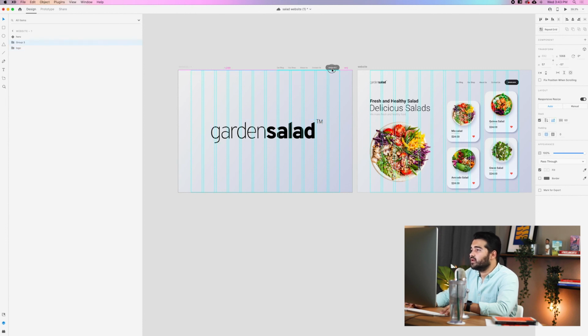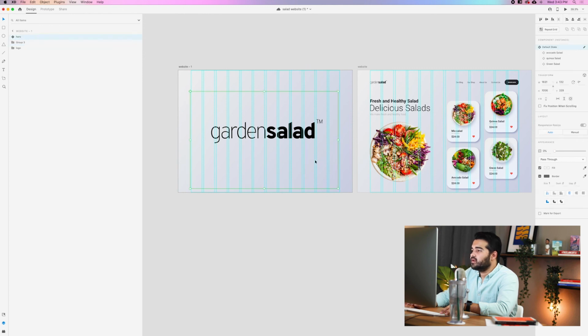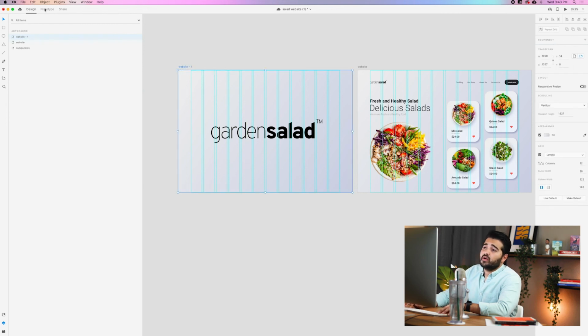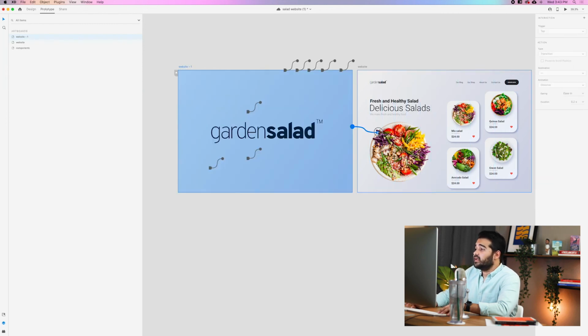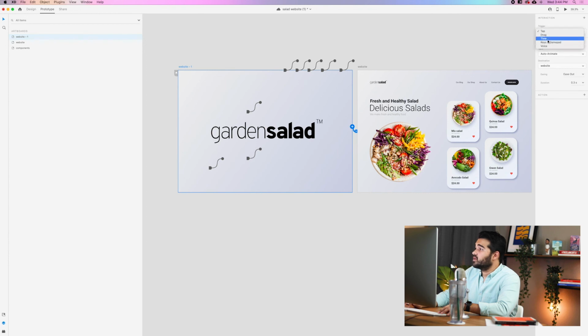And then we're gonna take this order now thing. We're gonna put it all the way up, like right here. I'm gonna dim it all the way to 0. And then I'm gonna take this and put it halfway to the side. We're gonna go to the website and do prototype. And then we're gonna connect the artworks. Instead of the tab, we're gonna change to time. I'm gonna change it to 1 second, and it's gonna make it auto animate. And then ease in and out for the animation.